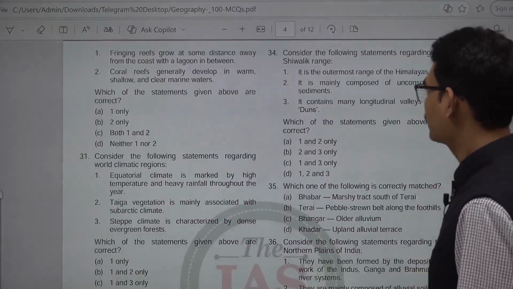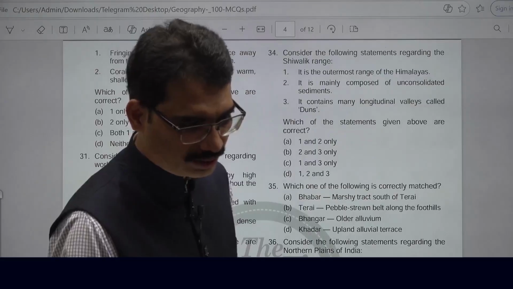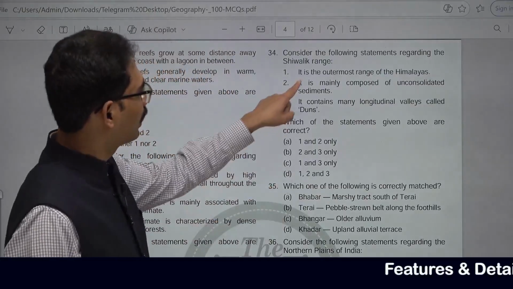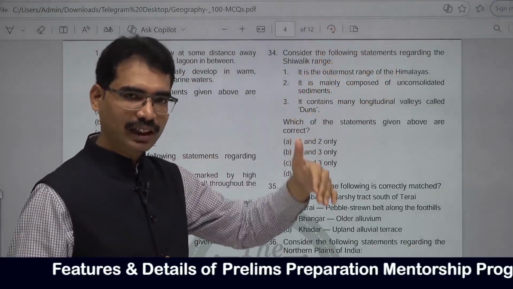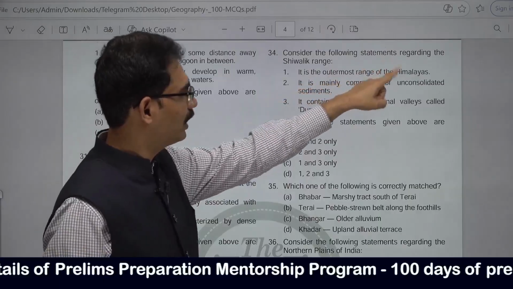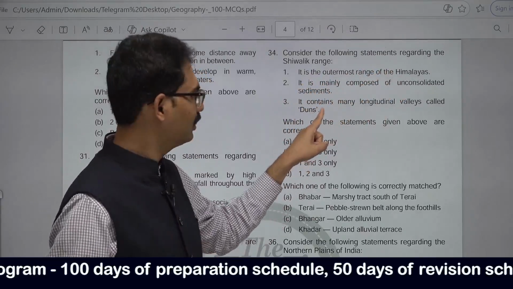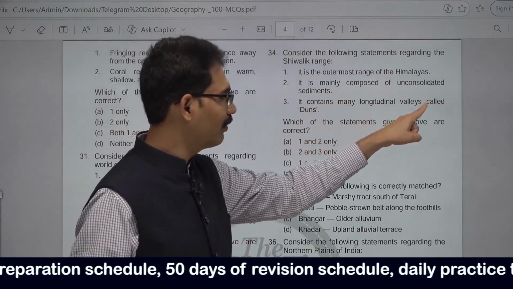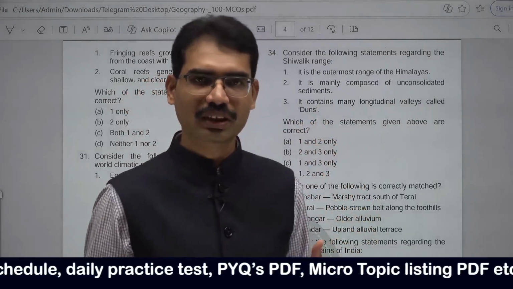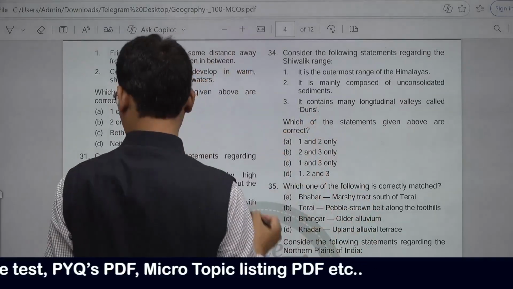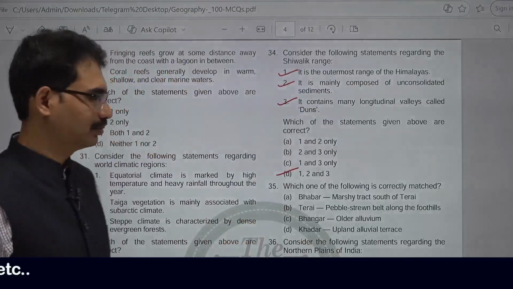Consider the following statements regarding the Shivalik range. It is the outermost range of the Himalayas. True. Greater, Lesser and Shivaliks. Outermost range. It is mainly composed of unconsolidated sediments. Correct one. It contains mainly longitudinal valleys called duns. That is why in Uttarakhand, areas like Dehradun are there. This is the correct one. All 3. D is the answer.